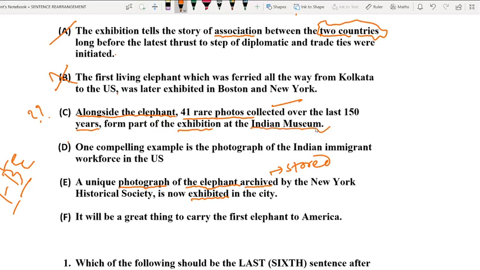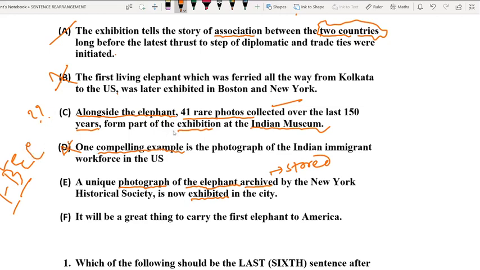So now we are very near to the fourth option. Let us go to the only option left: option number D talks only about a compelling example, so it cannot be the fourth option. So we have the fourth option, that is option number C.